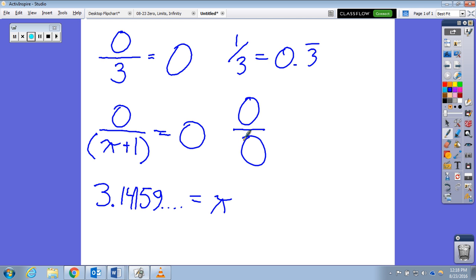What is this, 0 divided by 0? In fact, before we get to that, let's do something else besides 0 on top. Let's do this. I apologize. Let's do 3 divided by 0.